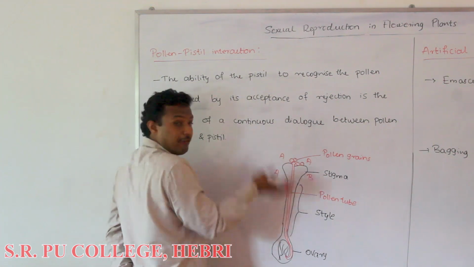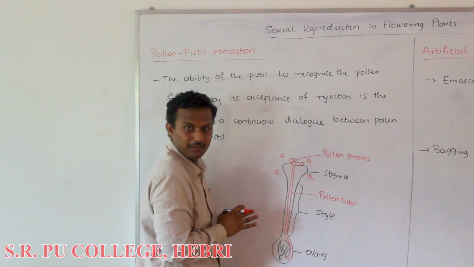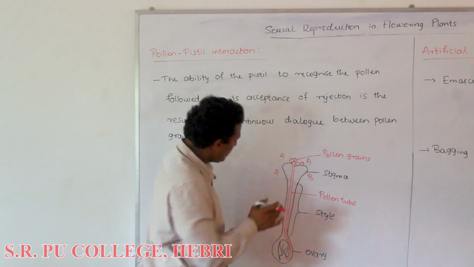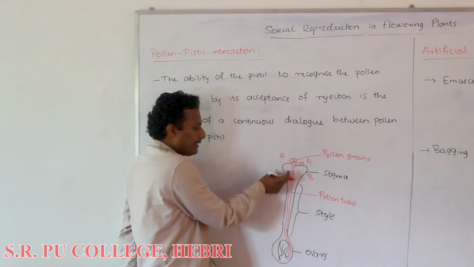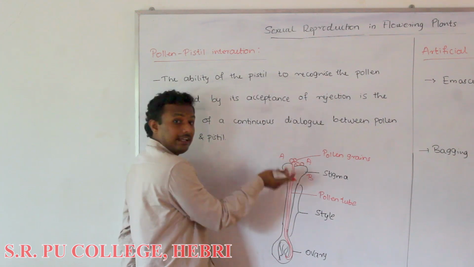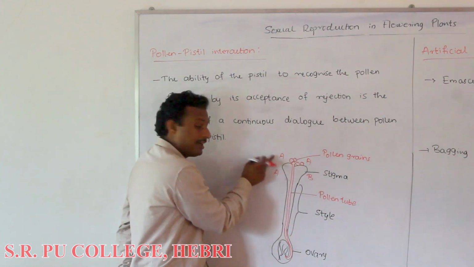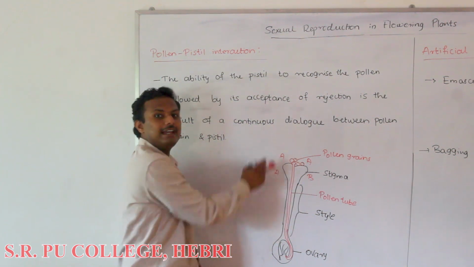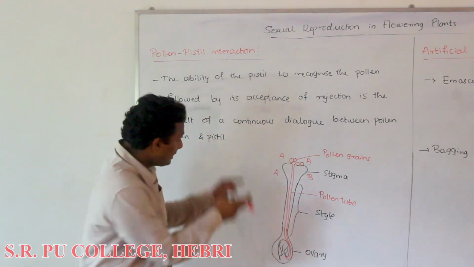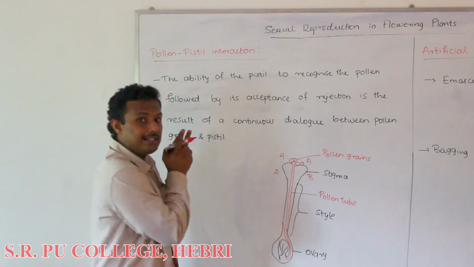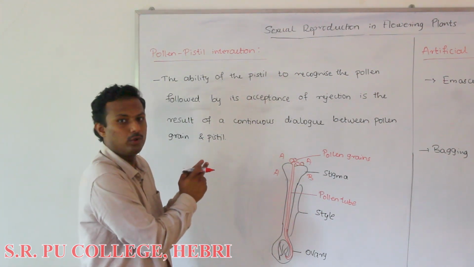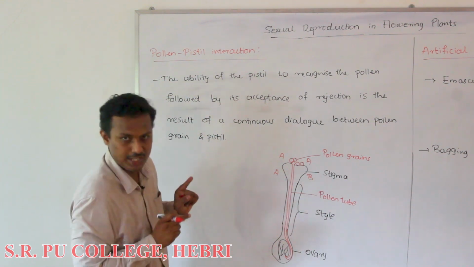And in the case of a cross-pollinated flower, what would happen? If this is stigma A, and it is a cross-pollinated flower, pollen grain A cannot be accepted when it falls on the stigma, because this flower is not encouraging self-pollination. It is going to mainly encourage cross-pollination.